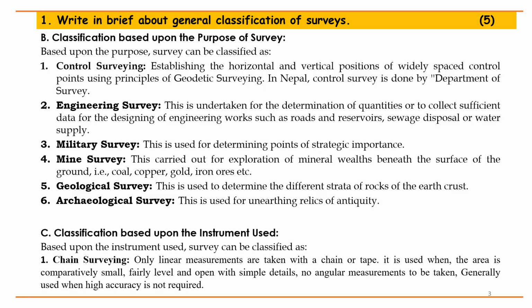C. Classification based upon the instrument used. Based upon the instrument used, survey can be classified as 1. Chain surveying. Only linear measurements are taken with a chain or tape. It is used when the area is comparatively small, fairly level and open with simple details, no angular measurements to be taken, generally used when high accuracy is not required.